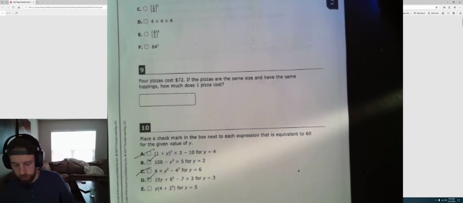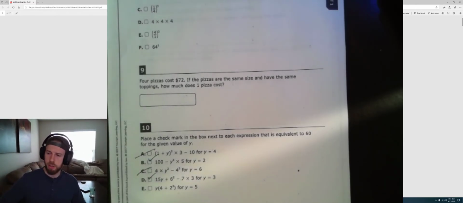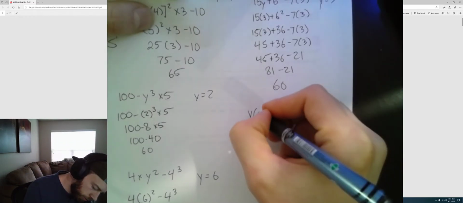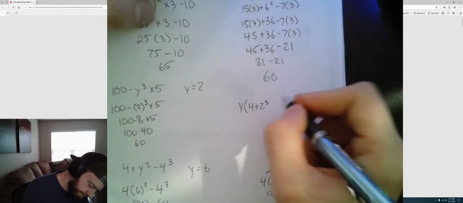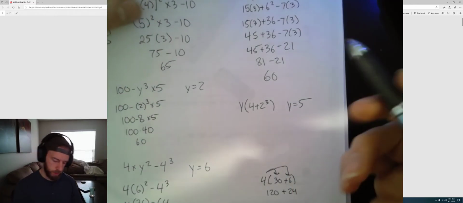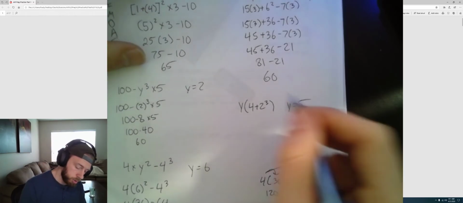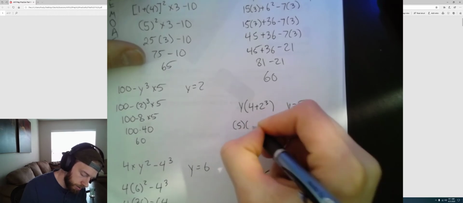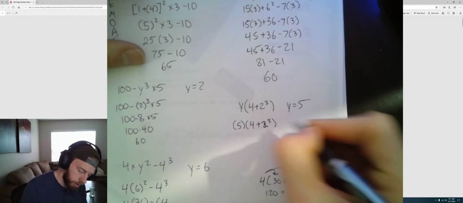And finally, the last one we're going to do here. E, another expression. These are great practice problems, by the way. We have y times the quantity 4 plus 2 to the third power, where y equals 5. And now all we have to do is substitute. Most important rule of algebra: put it in parentheses. Right here, 5 times the quantity 4 plus, sorry, that's a 2 to the third power.